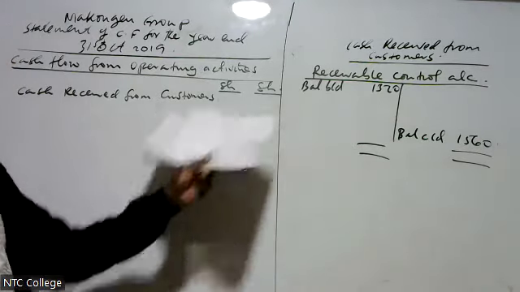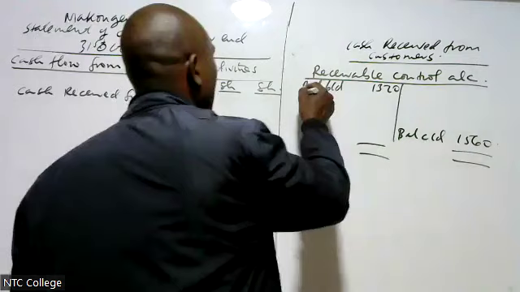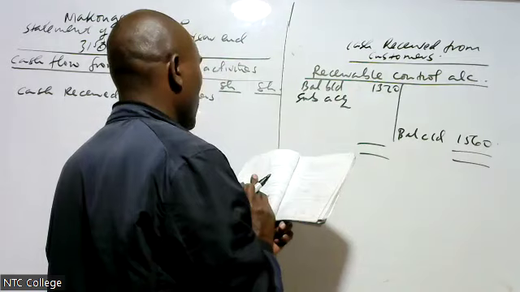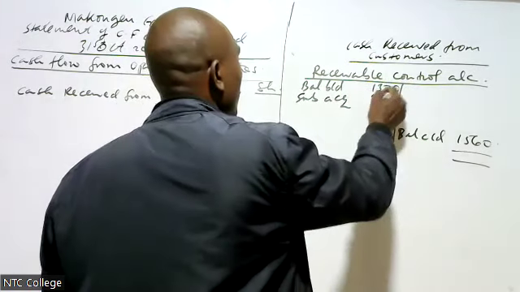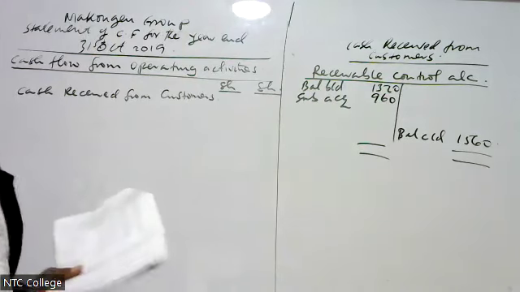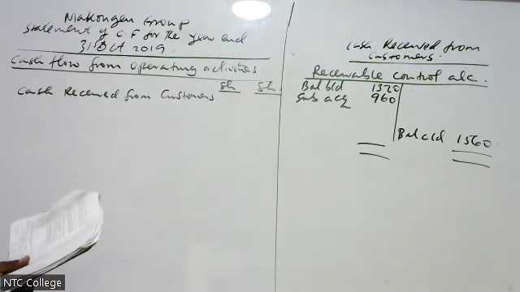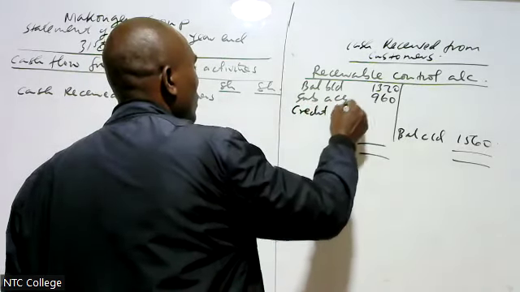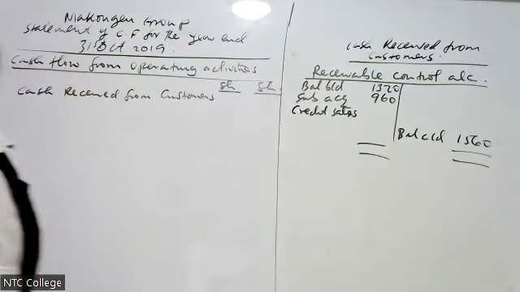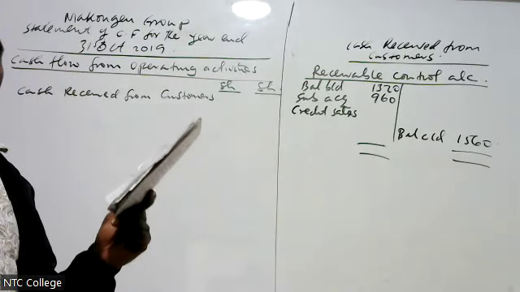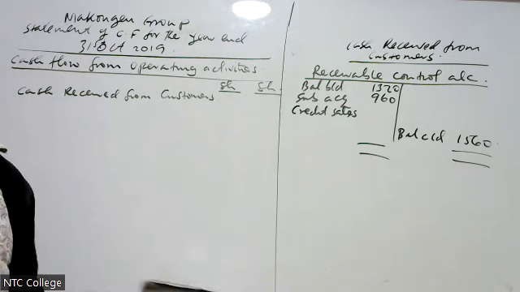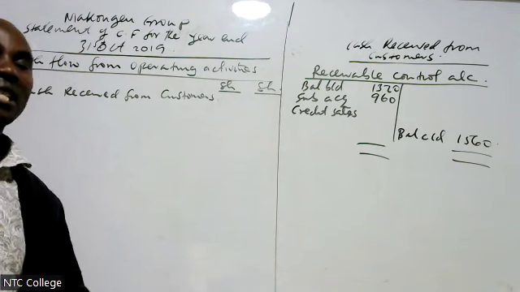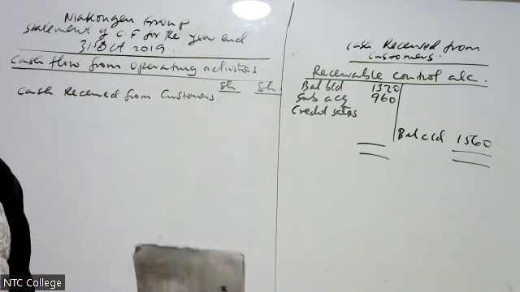Then I check in the subsidiary acquired. What was the receivable? The receivable was 960. Then I come to add credit sales. Now, the tricky part is here. The examiner in the income statement just gave us revenue. Remember, revenue and sales and turnover is the same thing. When I say revenue, sales, or turnover, it is one and the same thing.